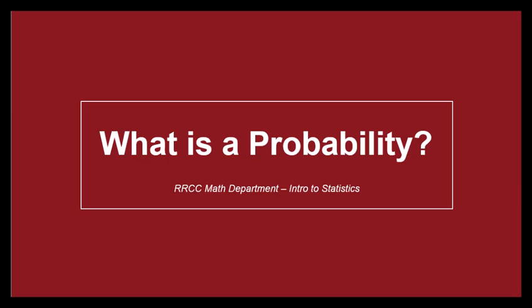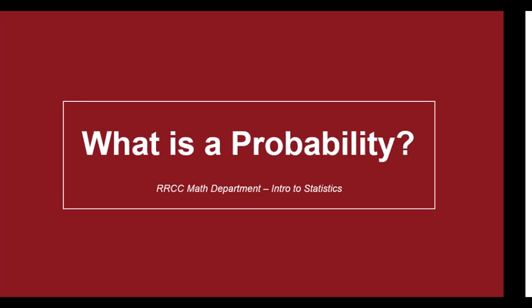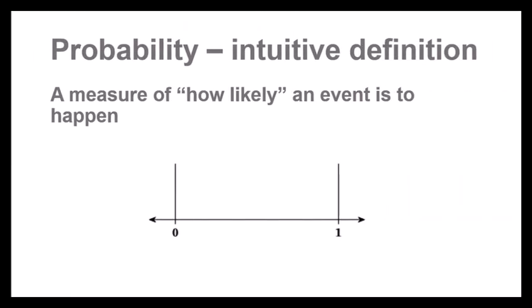Everyone, in this video we're talking about what is a probability, so an introduction to this concept. One way you can think about probability, sort of an intuitive definition, is just a measure of how likely an event is to happen. And something important to remember about probabilities is that they are always between 0 and 1. We sometimes write probabilities as fractions, sometimes as decimals, sometimes we give them as percentages, but they're always going to be some sort of fractional value between 0 and 1, including 0 and 1 themselves.